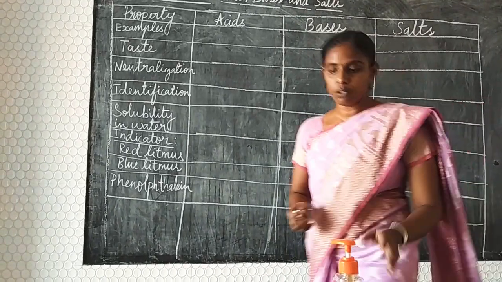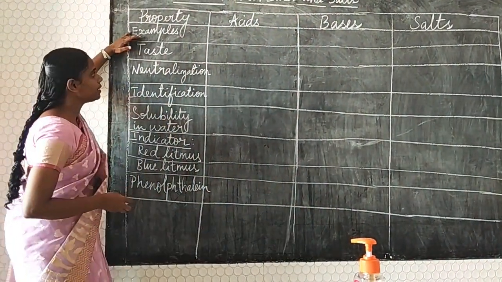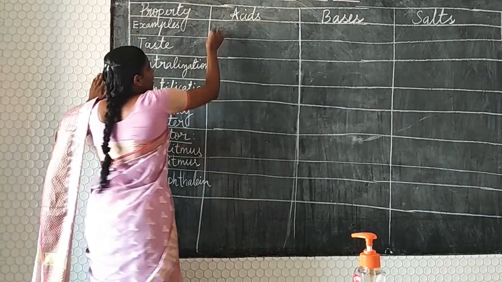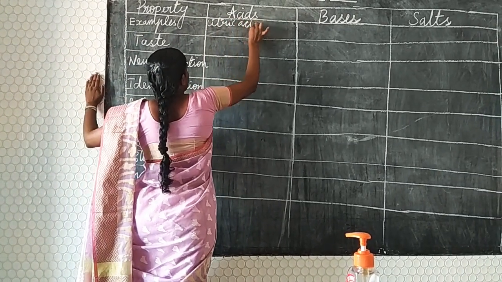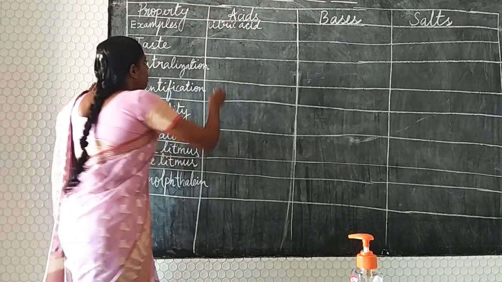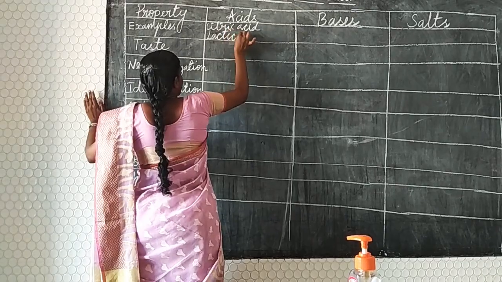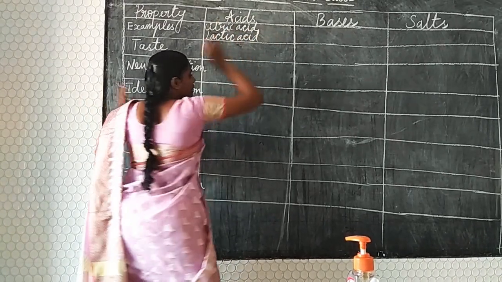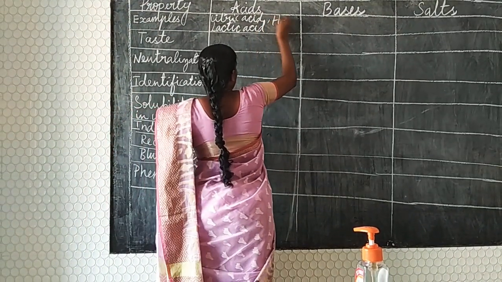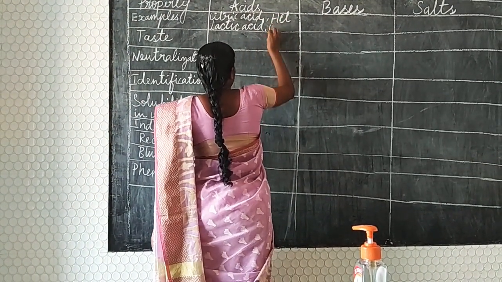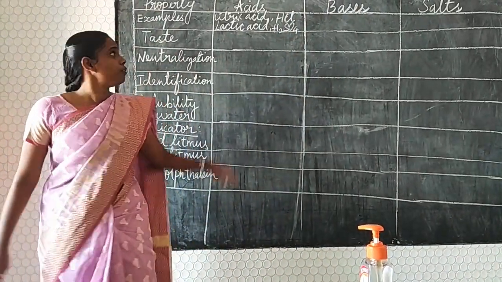Okay, so now we are going to predict the examples here. Examples of acids: you can see citric acid, and this contains lactic acid. Some other examples of acids you have also known are hydrochloric acid and sulfuric acid. So they are also examples of acids.